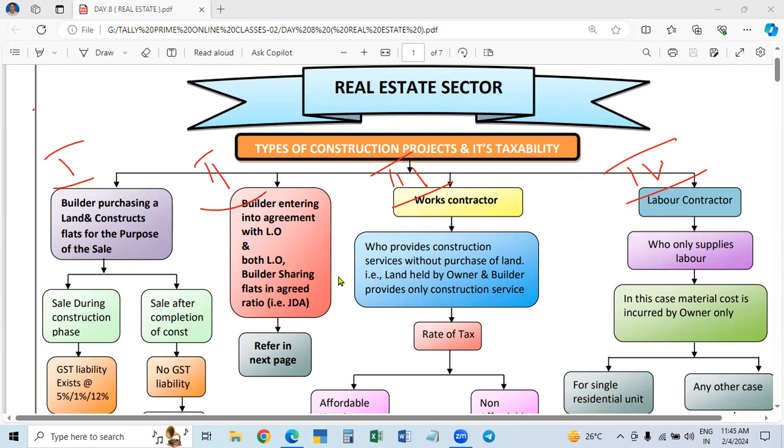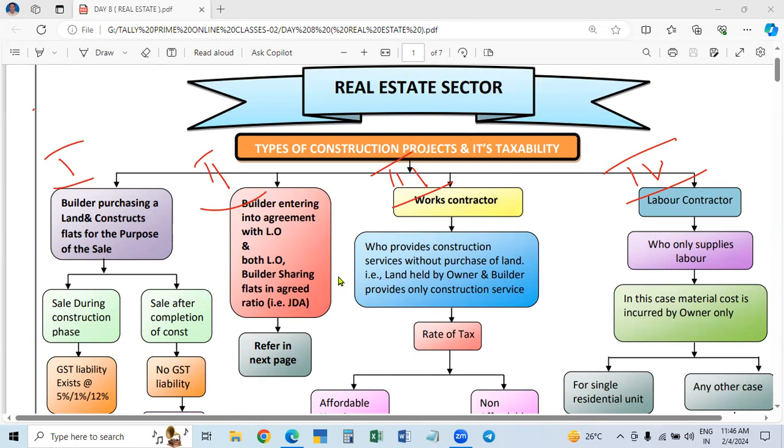After constructing, what will they do? These constructed projects, buildings, or whatever it may be, will be sold to the customers or consumers. That is why: landowner, builder, and customers. These are the 3 parties.